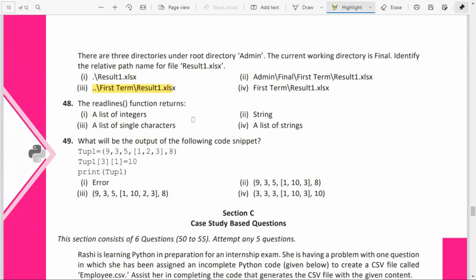Readlines function will return what? Readlines function will be returning what? A list of integers, a list of single characters, a list of strings. Readlines function will be returning a list of strings.